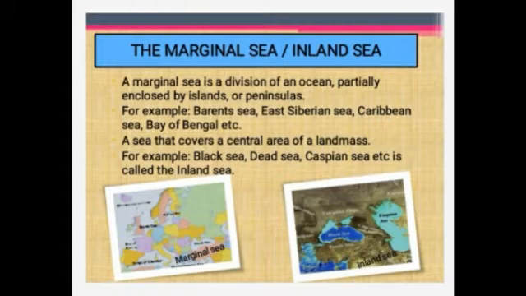Okay, next one is the inland seas, the large bodies of salt water or fresh water which are entirely landlocked. Can you see in the second picture given, children? Yes. They are the Black Sea, the Caspian Sea, and the Dead Sea. These are some examples. And some of the inland seas are also called lakes.